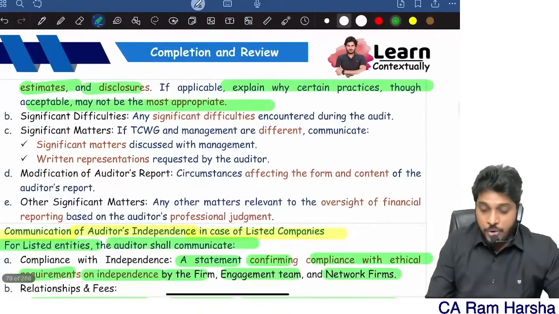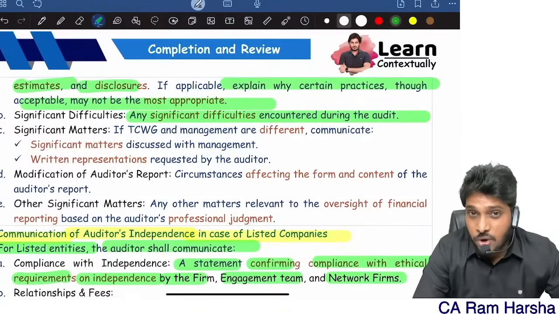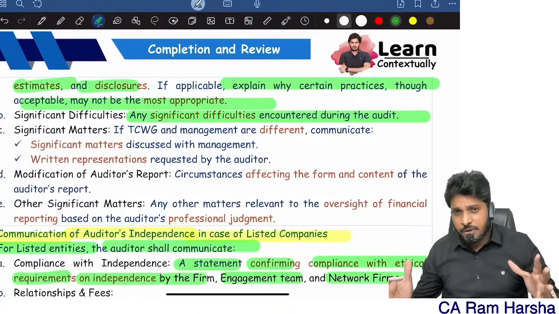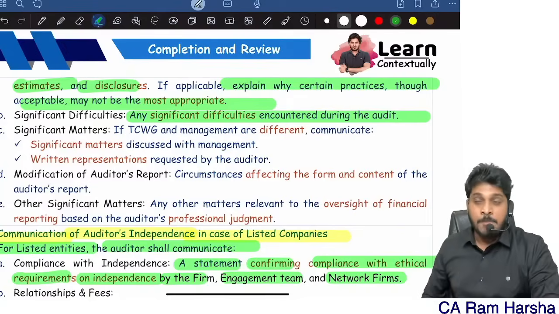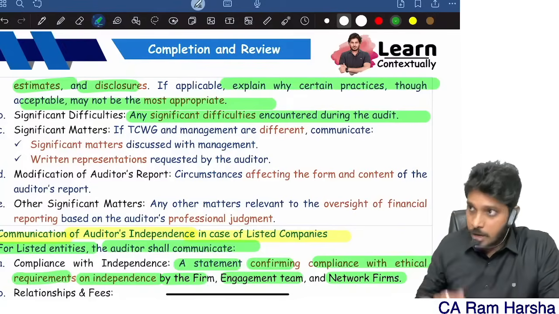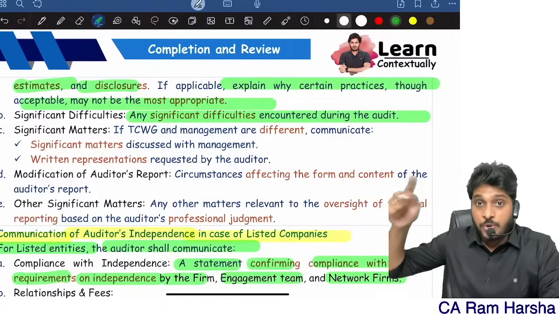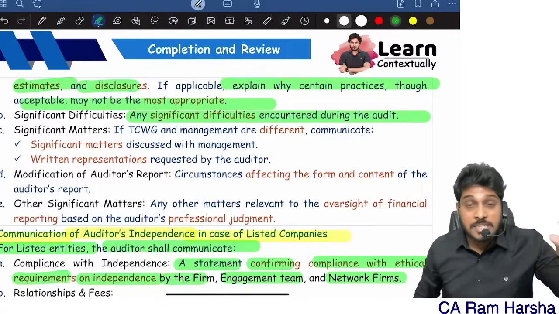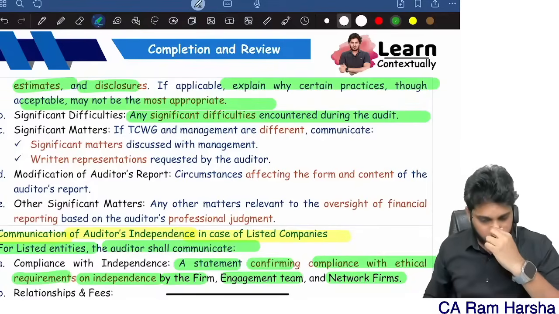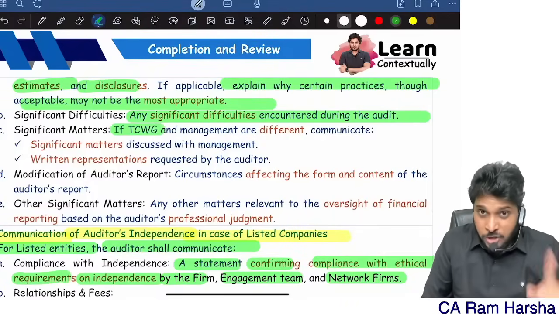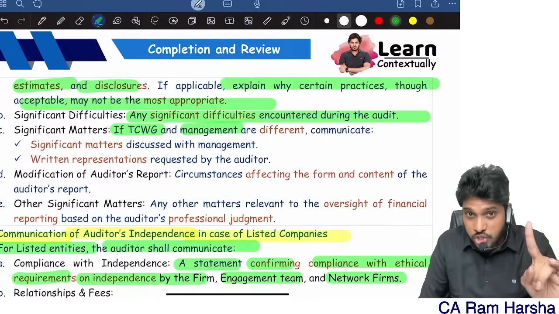Next, communicate significant difficulties encountered in the audit. Are there any difficulties that you faced in the audit? Communicate them. For example, management is not giving you data, communicate it. Management is putting pressure on you, communicate it. Management is putting limitations on you, communicate it. These are all significant difficulties in the audit.